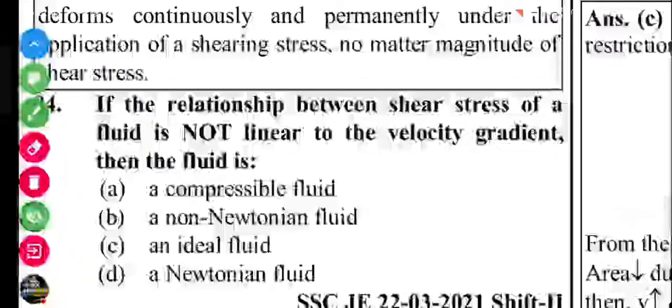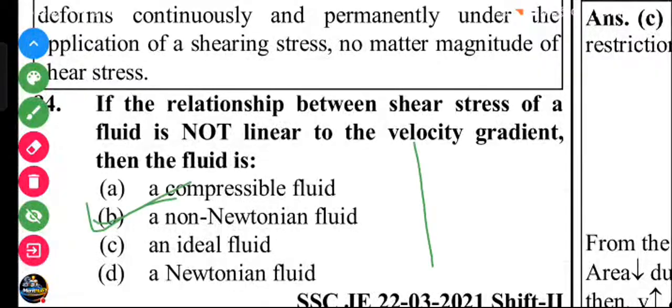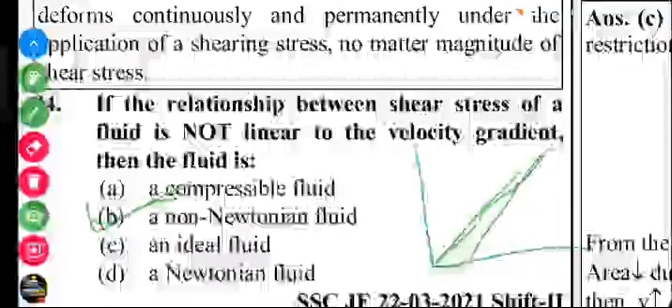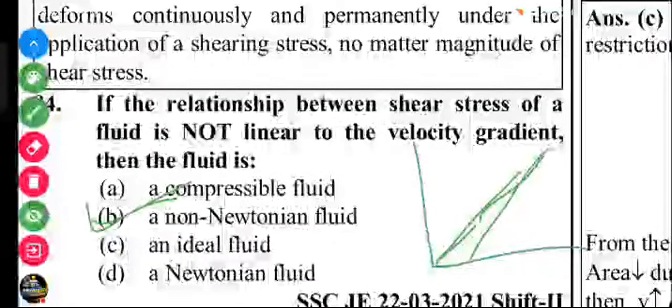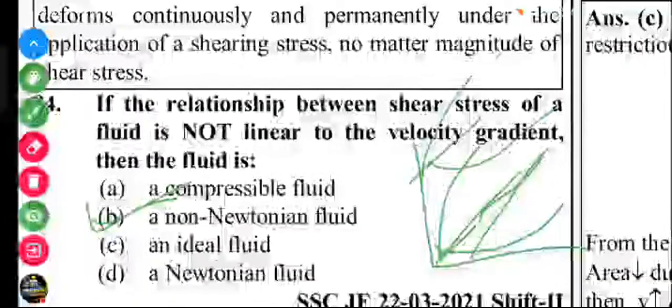Question number 84. If the relationship between the shear stress of a fluid and the velocity gradient is not linear, then the fluid is a non-Newtonian fluid. This is the Newtonian fluid, which is linear to the velocity gradient, and these are the non-Newtonian fluids.